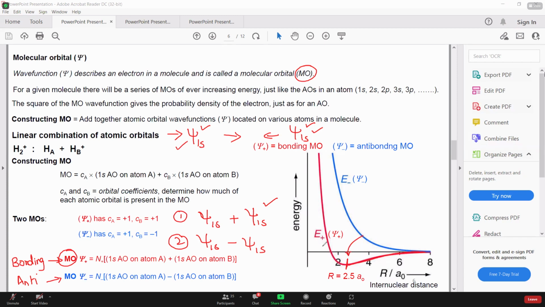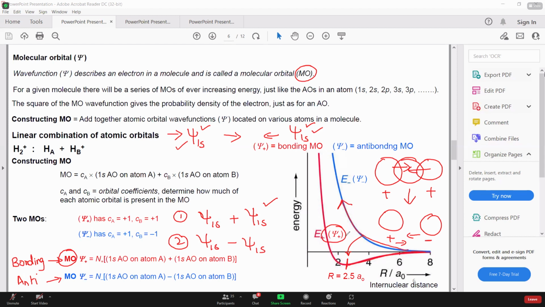A minima will come at some internuclear distance, the point at which the energy is minimum. We have just seen that in the previous slide. So this is related to the bonding molecular orbital, because both of the waves had the same phase. I can also represent the phase with plus and negative signs. So these two had the same phase. When they were coming closer, there was constructive overlap, resulting in a decrease in energy. What happens with the other factor, the anti-bonding? This is the positive phase. This is the negative phase. So this is destructive interference, always leading to an increase in energy. In this case, the energy will not decrease.